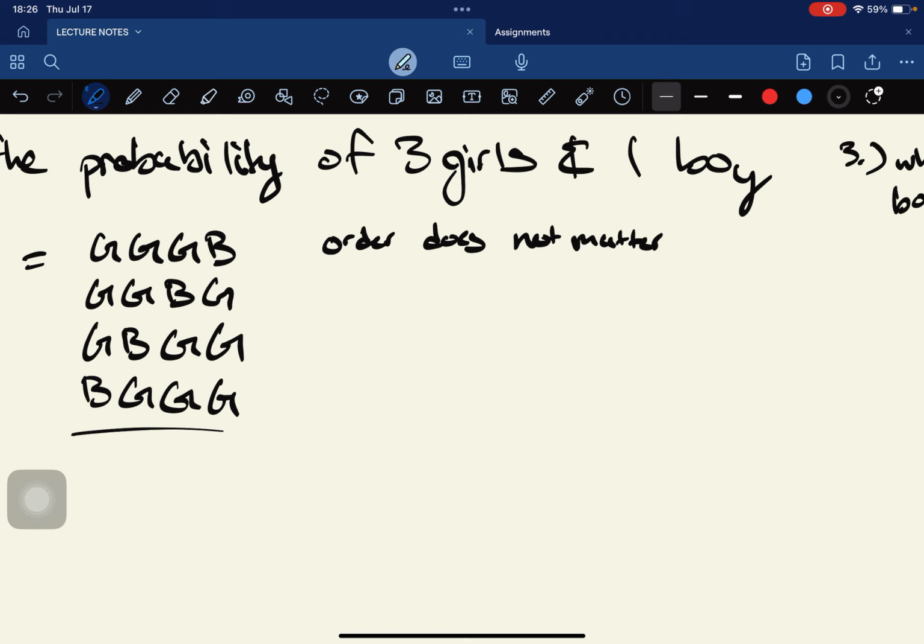If you count how many boys and girls there are, in total there are 4 children, right? And there are 3 girls. In class, I also asked this question. I'm pretty sure this would equal 4 out of 16. I mean, no, my bad. I don't know what this will equal, but he just wrote this.